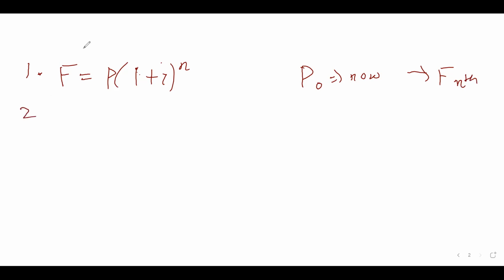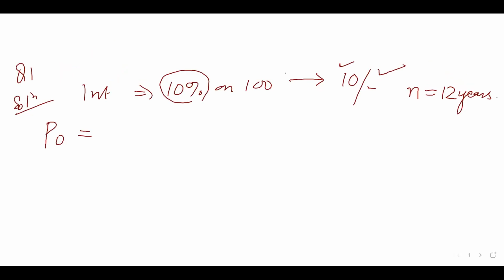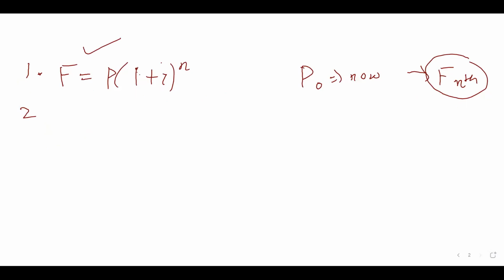Second is the reverse of this. If you are getting F in the nth year, like the question you are going to do now, if you are going to get redemption value of 120 in the nth year, what is the maximum value you should invest now? So it is the reverse of that. So your P equal to F into 1 by (1 plus I) to the power N. Just the reverse of this.